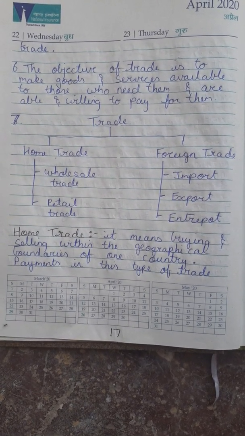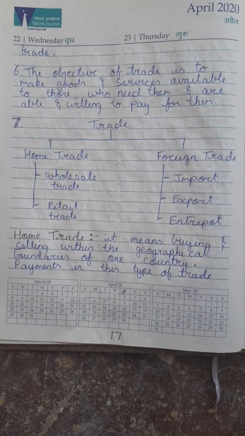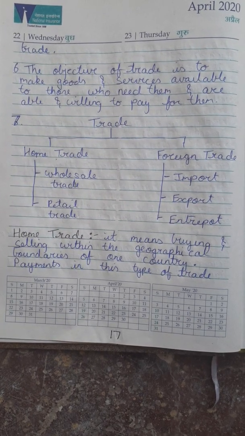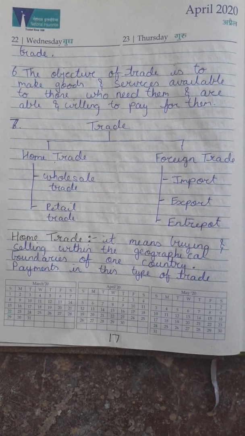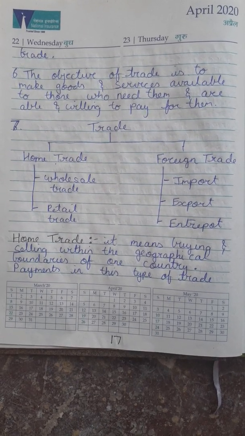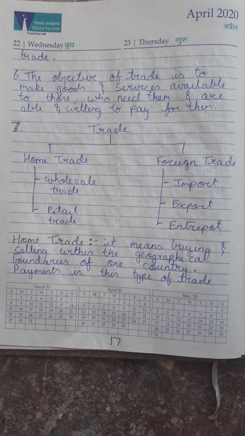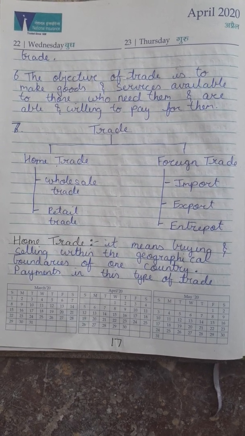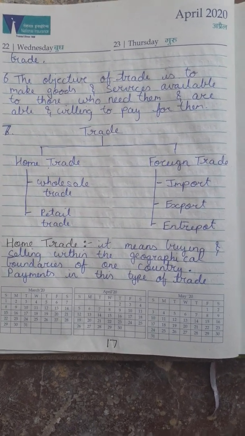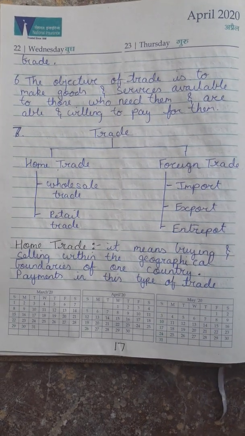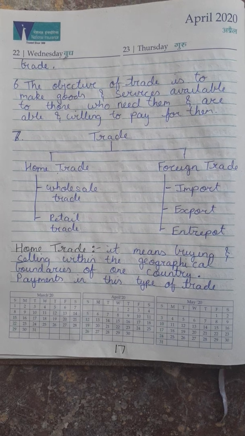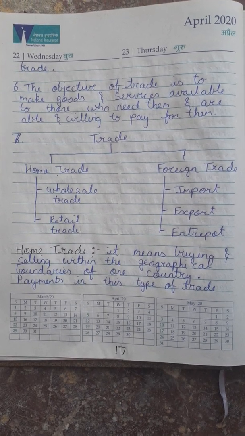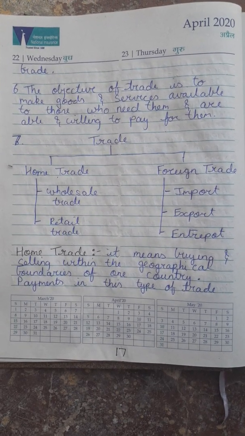Before our summer break, we had started with lesson number 3, and in our last online class, we had done trade. In trade, we had covered home trade and foreign trade. In the last online class, I had explained what is wholesale trade, retail trade, and types of foreign trade, which are import, export, and entrepot.